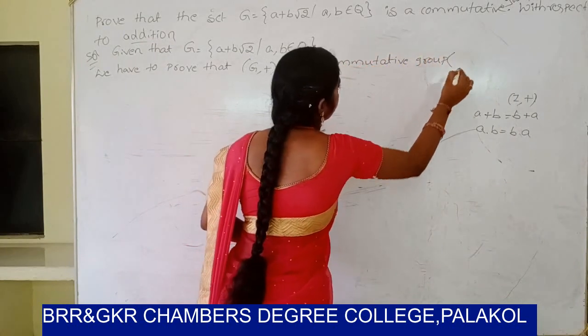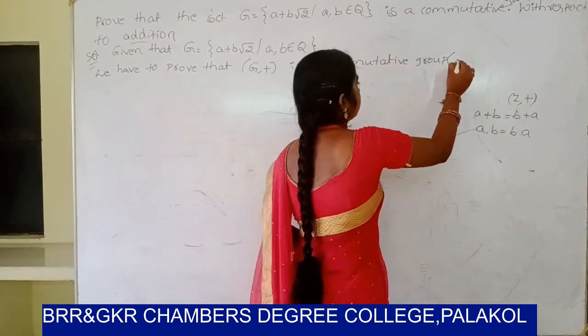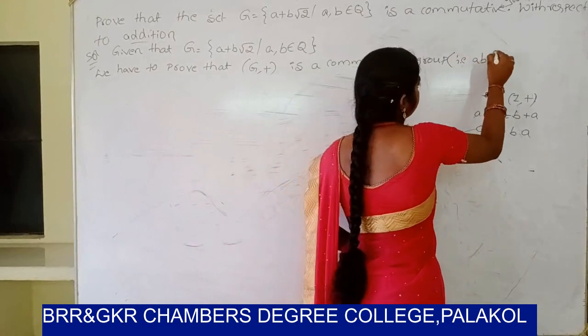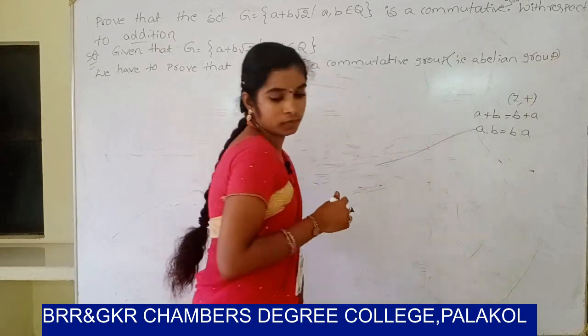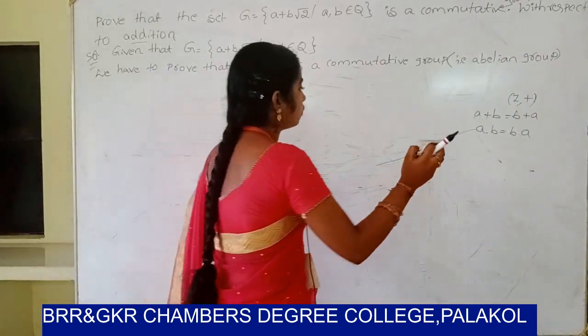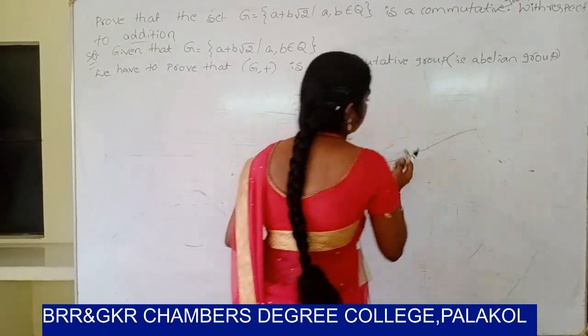Commutative group means abelian group. So let us start with the five properties.